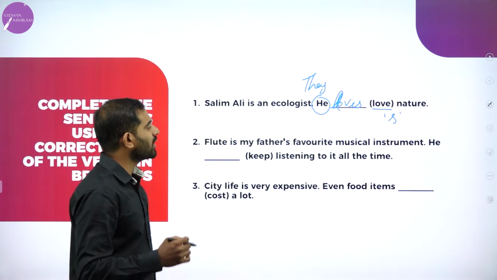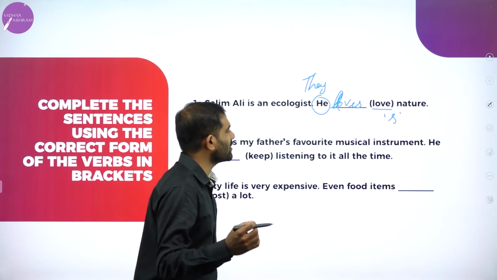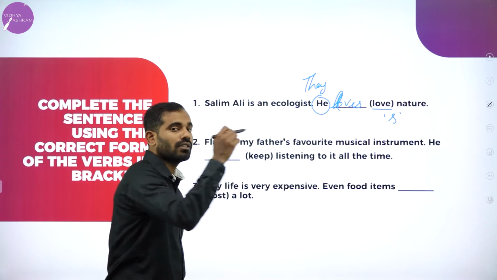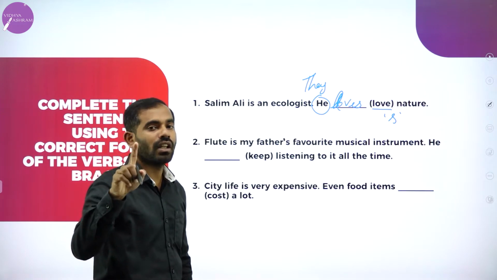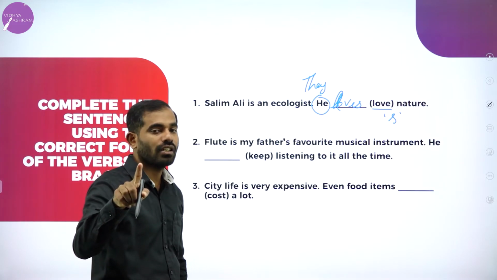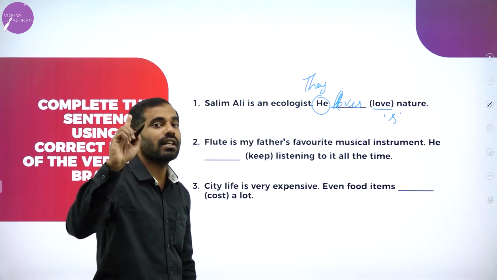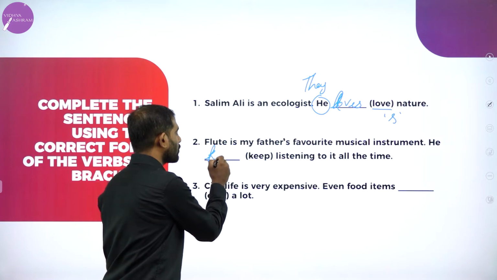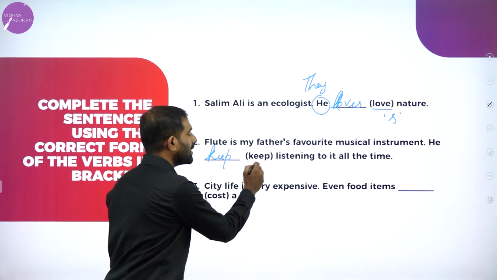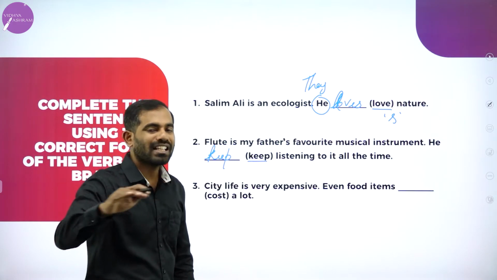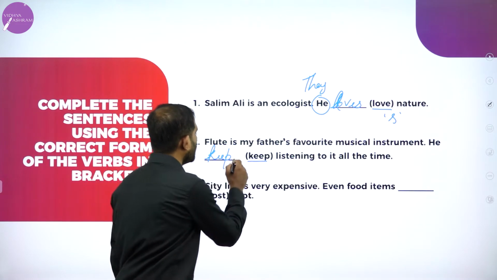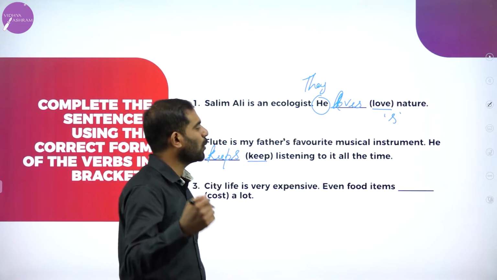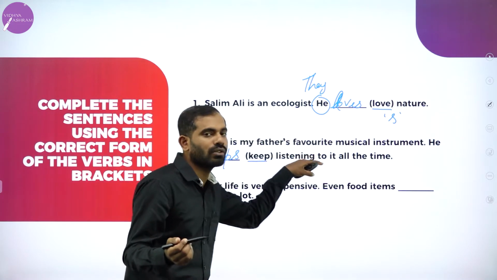Flute is my father's favorite musical instrument. He, I told you, third person singular: he, she, it, and third person plural is they. Don't forget, as I told you the rule, keep the base form of the verb and it will take S. He keeps listening to it all the time. This is a simple rule you need to remember.